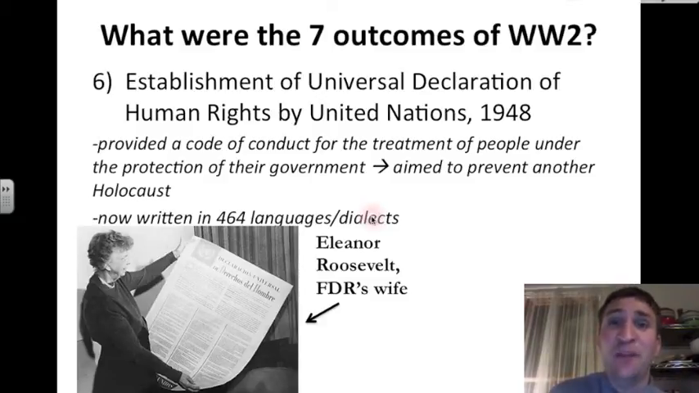And a big champion of this document, who helped to write it and get it through, was Franklin Roosevelt's wife, Eleanor Roosevelt. Here she is looking at a copy of the Declaration in Spanish.